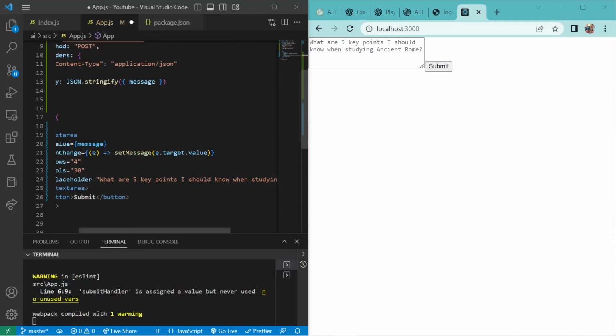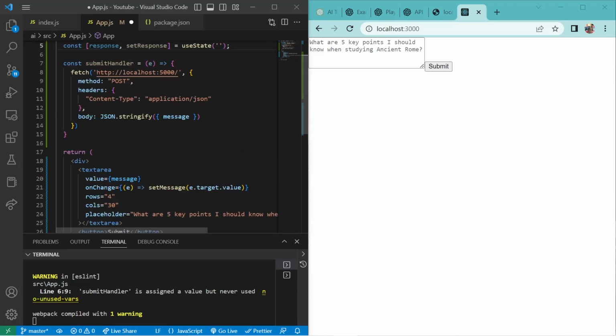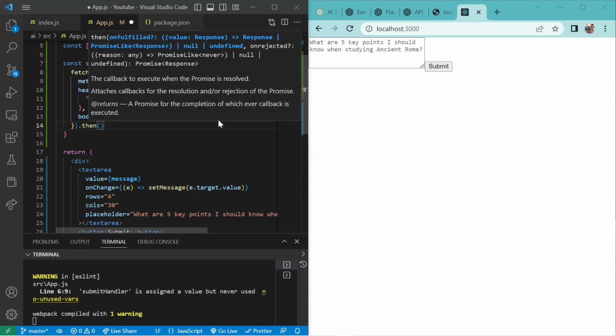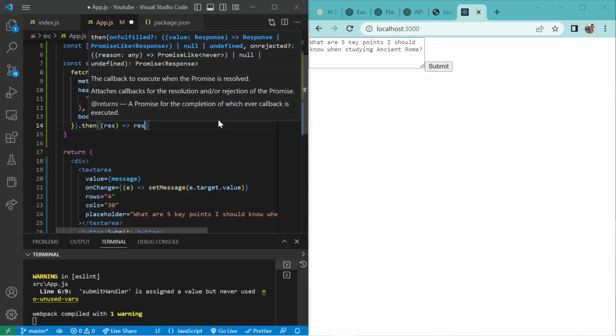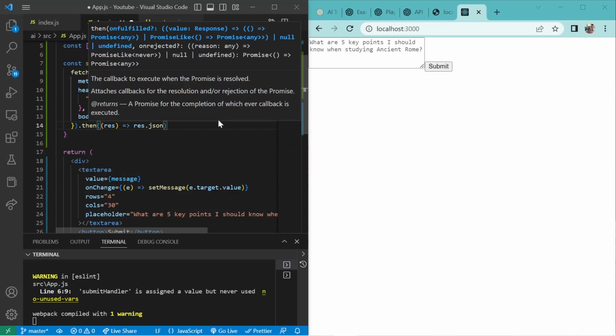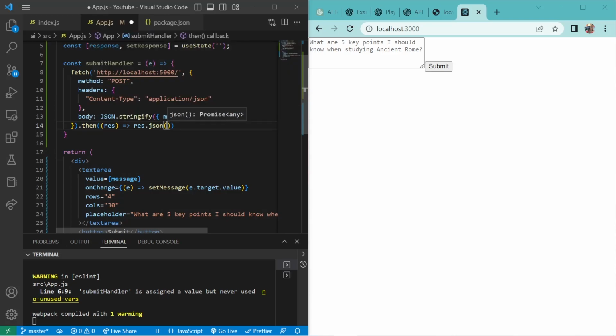I'll just minimize this. All right, so after this we have to chain this with a then, because it will give a promise that we have to satisfy over here, and then we'll take a response. This is automatically given by the fetch request, and we'll call res.json on here and execute it.